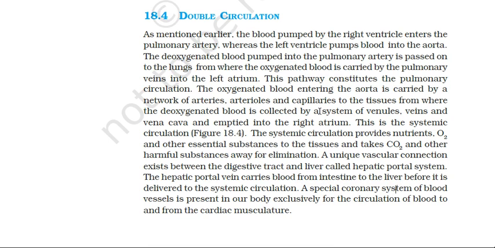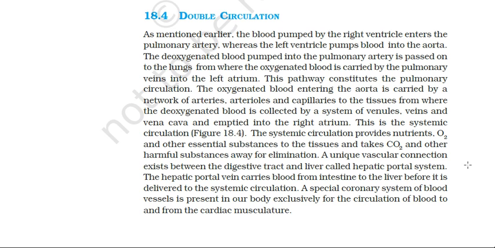Hello viewers, in my previous lecture I had explained to you about the double circulation. I'll just recall what double circulation is. Double circulation is divided into two types: systemic and pulmonary circulation. I had mentioned earlier also that the left-hand side of the heart carries the oxygenated blood, that is the pure blood, and the right-hand side of the heart carries the deoxygenated blood.